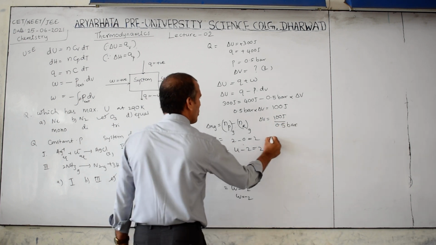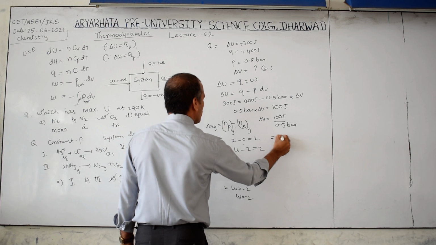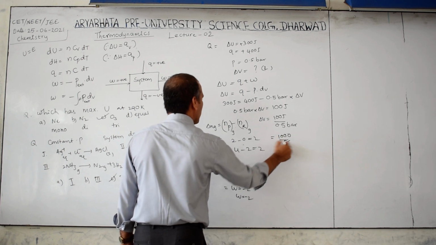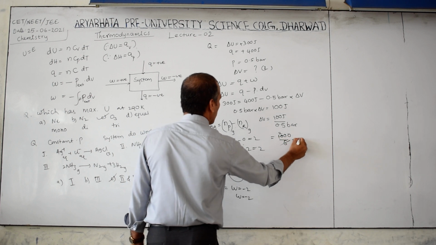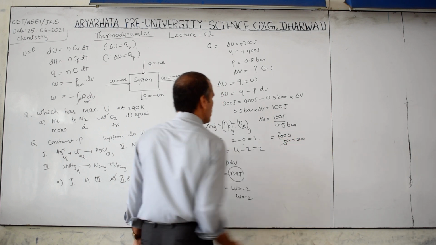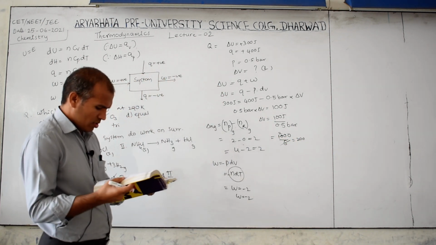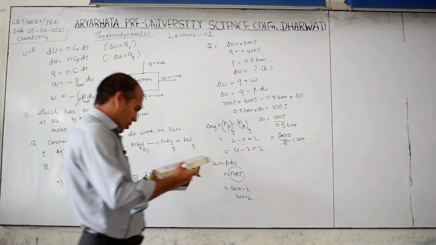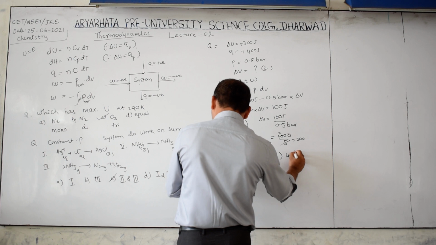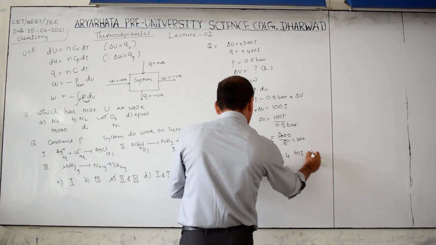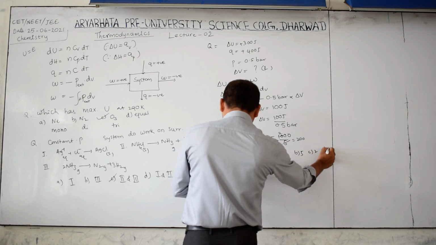The point goes to the numerator, 1000 by 5, so this is 200 joule per bar. Then the given options, note down: A is 4, B is 5, C is 2 and D is 3.